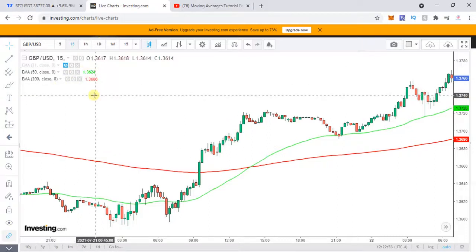So if you're going to use this strategy, I would recommend using these two colors only, although you're free to choose any color you want.